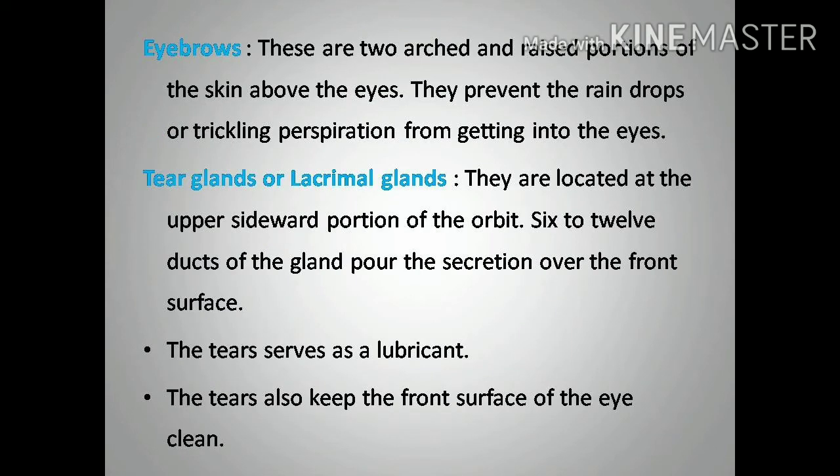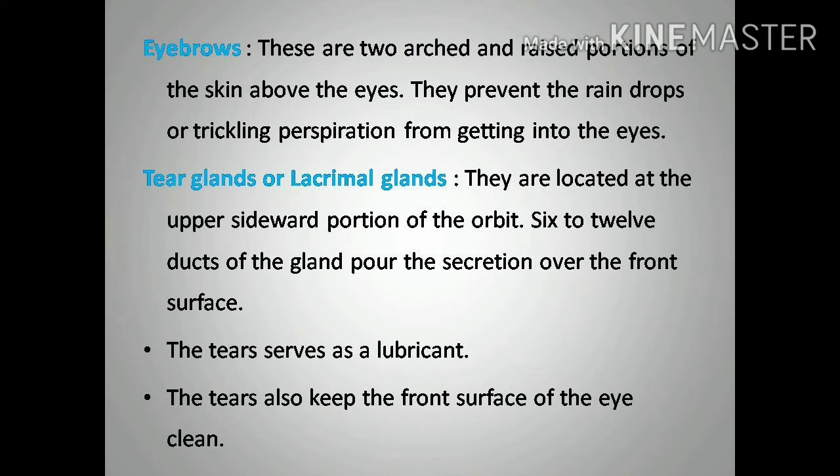Next, eyebrows. These are 2 arched and raised portions of the skin above the eyes. They prevent raindrops or trickling perspiration from getting into the eyes. The eyebrows are a little bit above the eyelids region. They have a thick hairy structure and prevent raindrops from falling into the eyes, as well as sweat from falling into the eye region. That is the eyebrows.